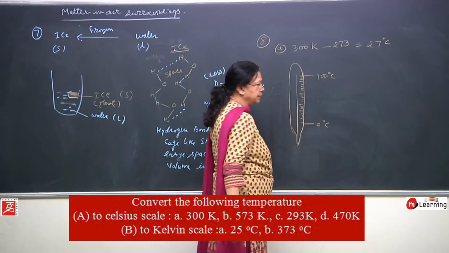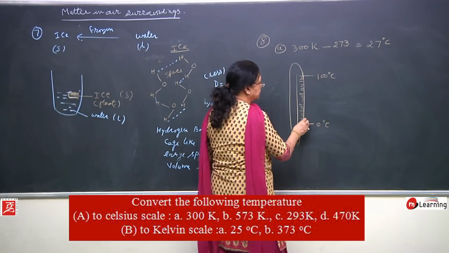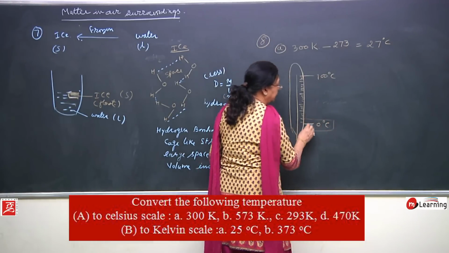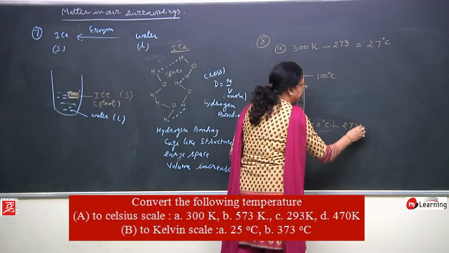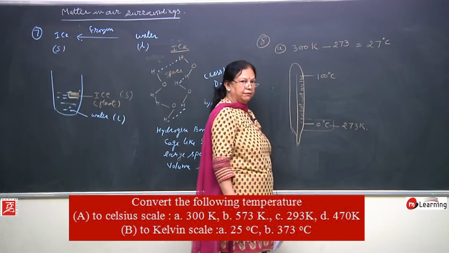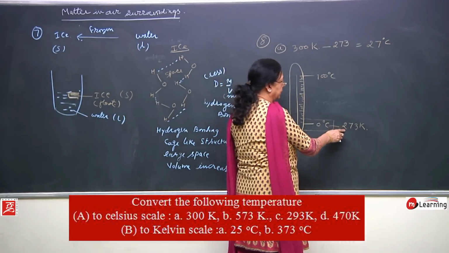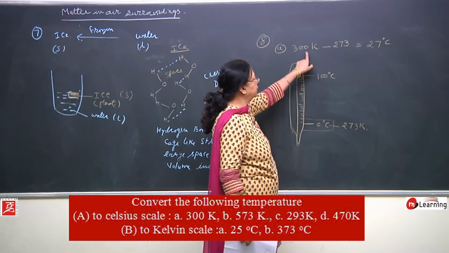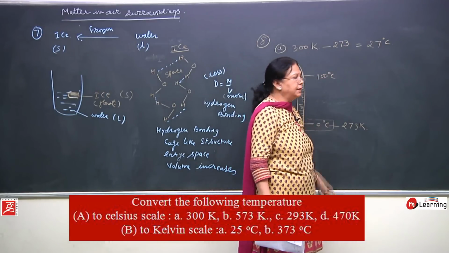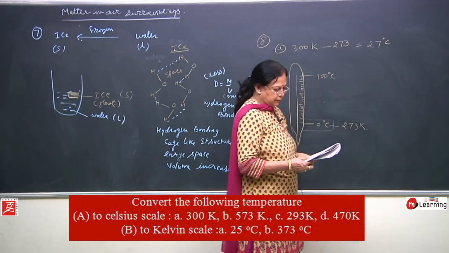Here we are taking it in centigrade. Then this 0 degree centigrade coincides with 273 Kelvin on the Kelvin scale. So, whatever temperature is given here, you have to subtract 273 from that, and you will get this temperature